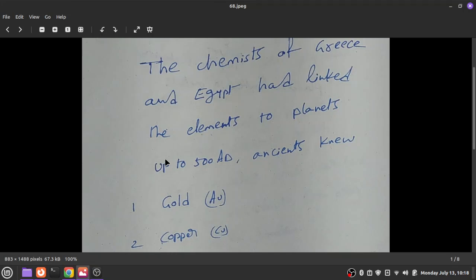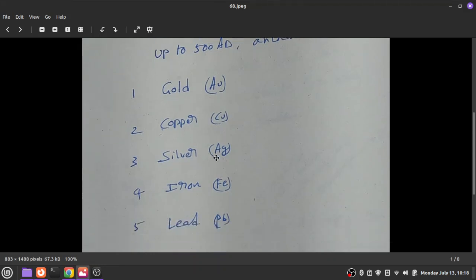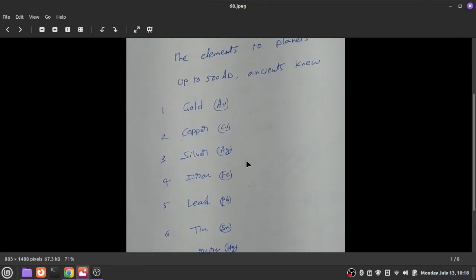That trend is still continuing, but actually in ancient times, the chemists of Greece and Egypt had linked elements to planets. Up to 500 AD we knew the following elements: gold, copper, silver, iron, lead, tin, mercury, carbon, sulfur. Of course, carbon came to be known in the form of diamond. These are the 9 elements that were known to ancients up to 500 AD.